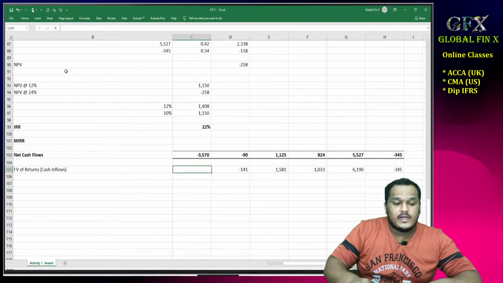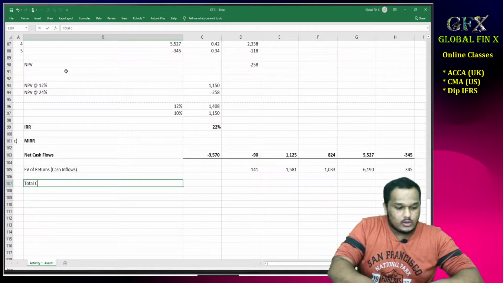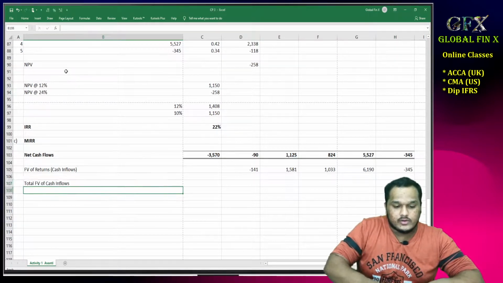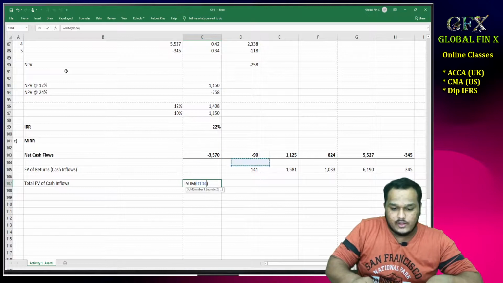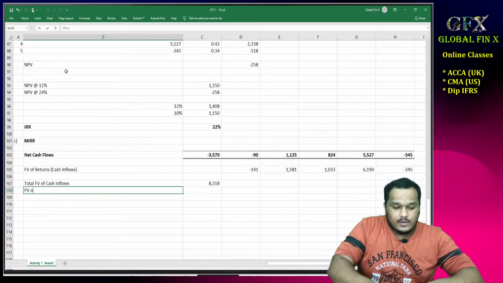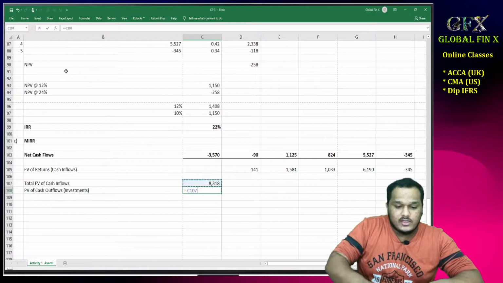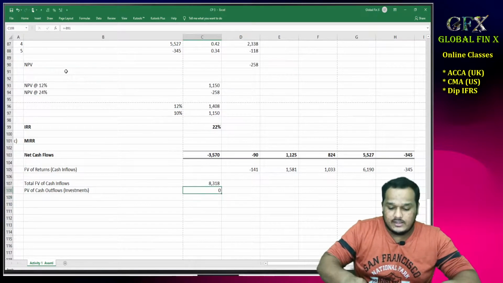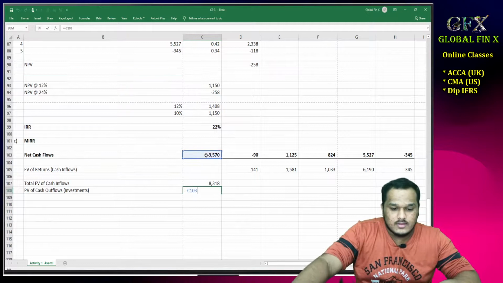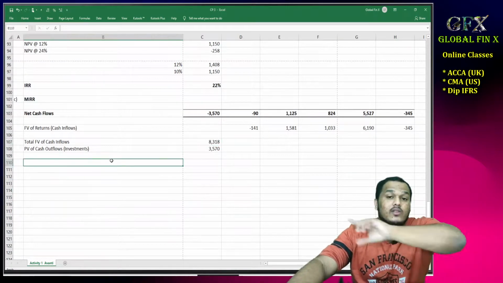Now what do we need? We need to calculate the total future value of cash inflows. It will be how much? Sum of all this. How much is that? 8,318. Next one, PV of cash outflows, in bracket investments, is how much? How much are we investing? We are investing 3570. We are getting 8,318 at the end of the 5th year.